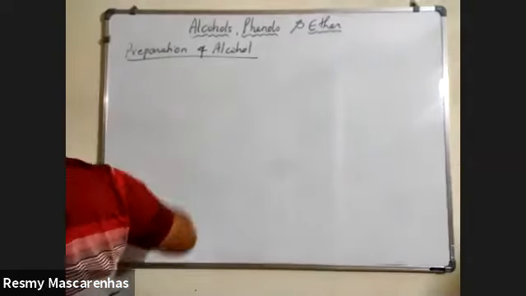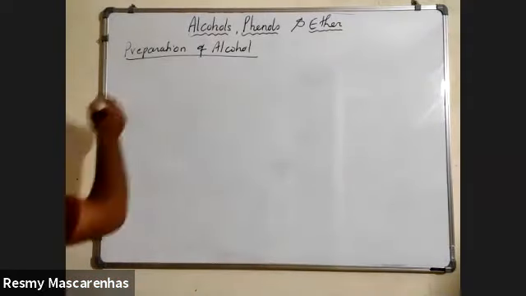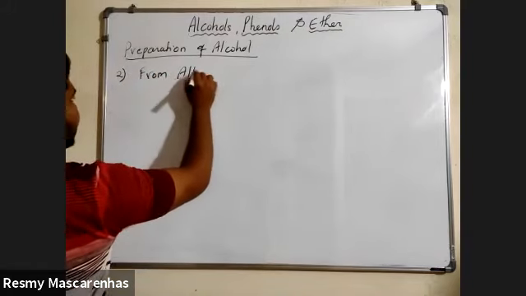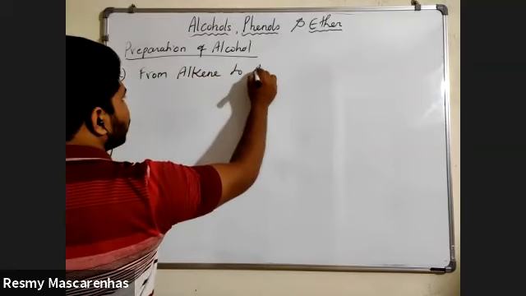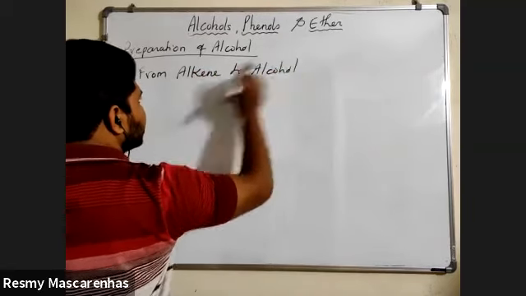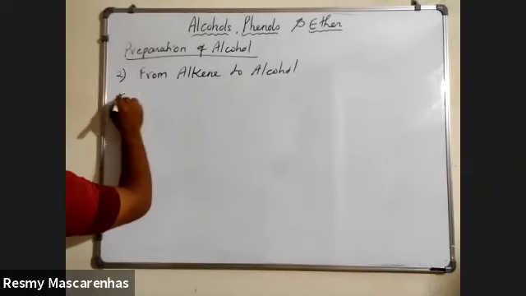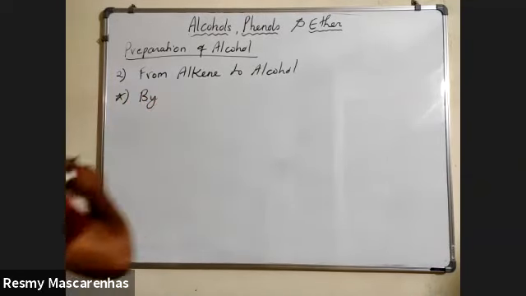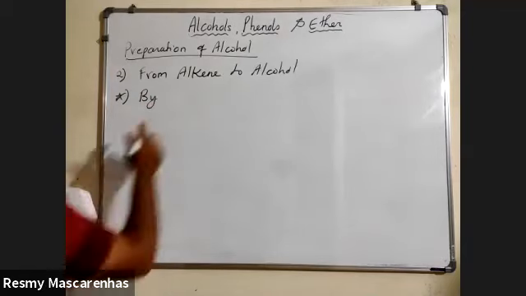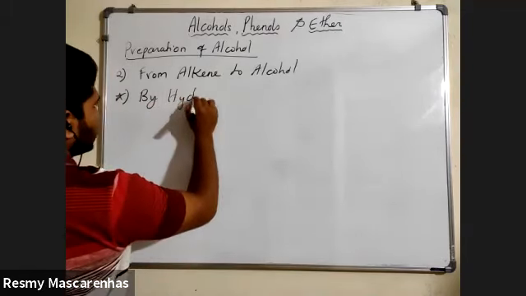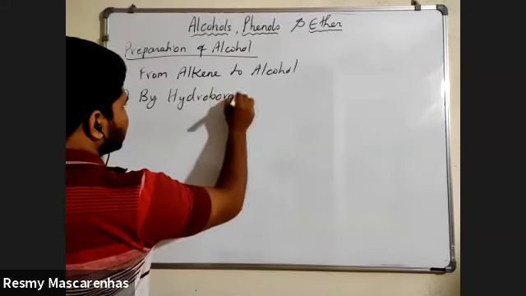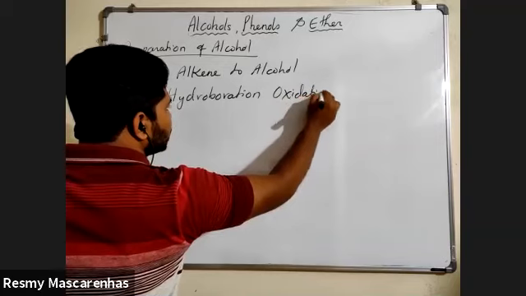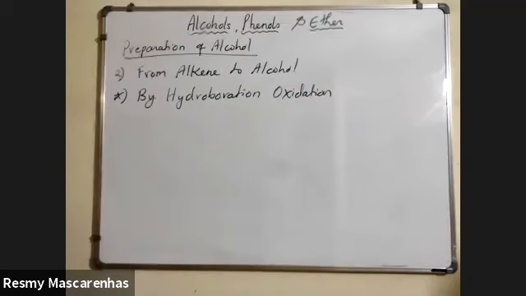Now again we are going to see the same thing. The next reaction is from alkene to alcohol, same, but this time the name of the reaction is hydroboration oxidation. Important, very important reaction. Please mention this.